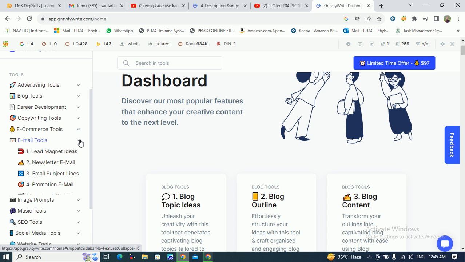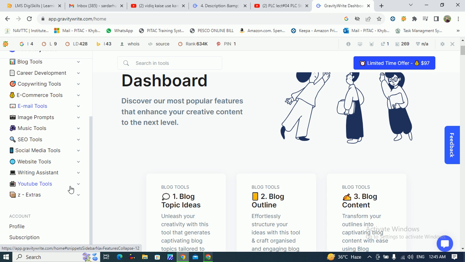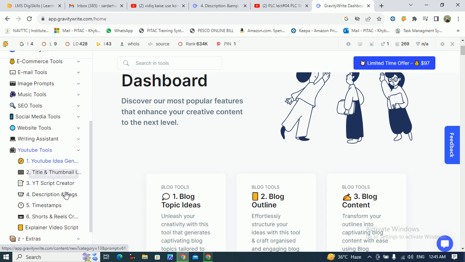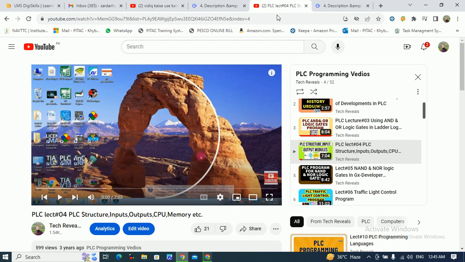Email tools. I'm interested in YouTube tools, so click on YouTube tools and write. These are the different tools that you can use for your YouTube videos. I want to discuss this description and tags. So click on it. For example, I have a YouTube video.